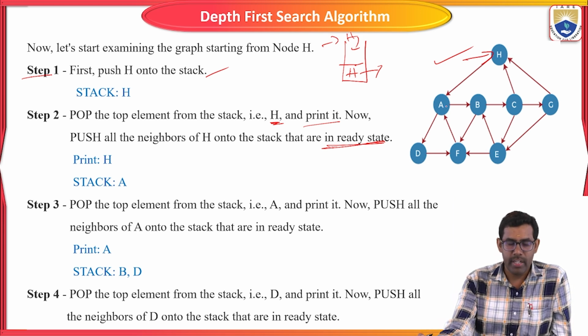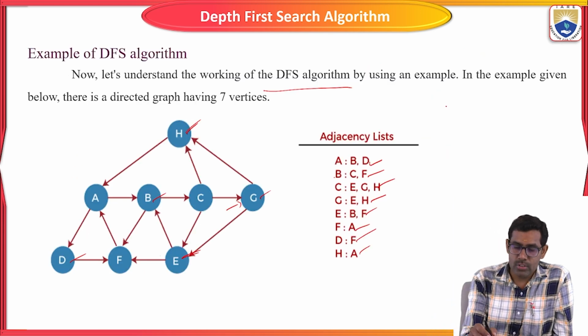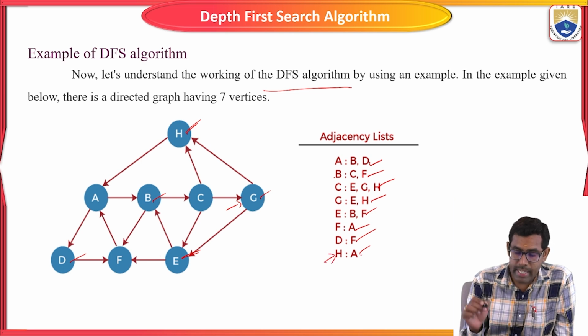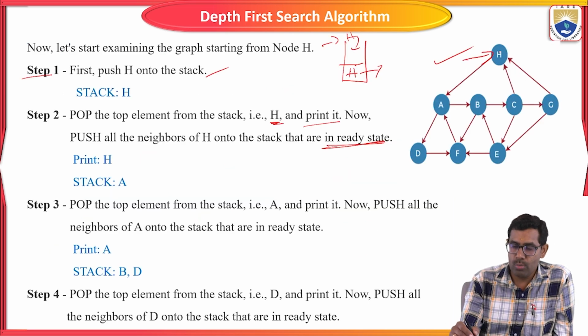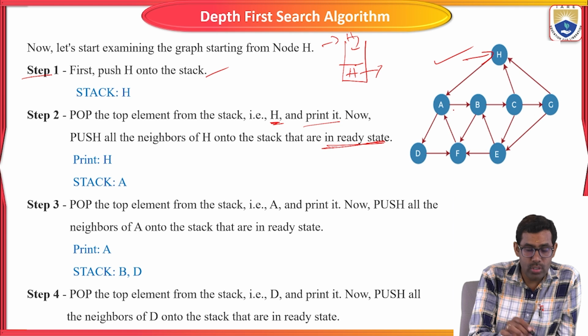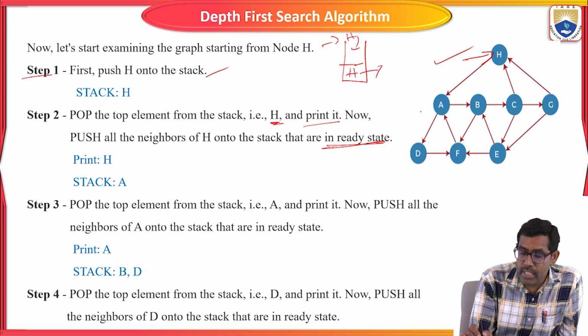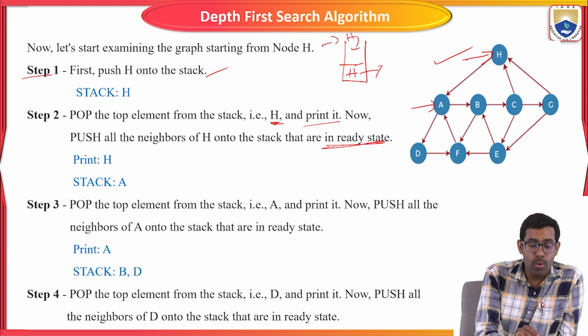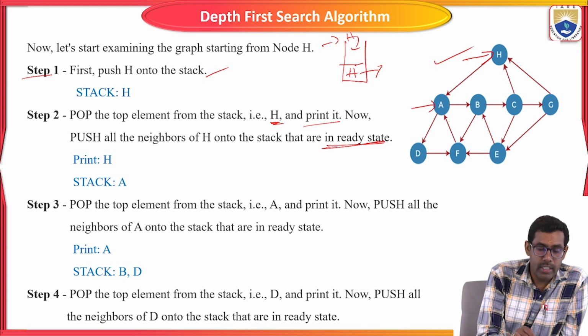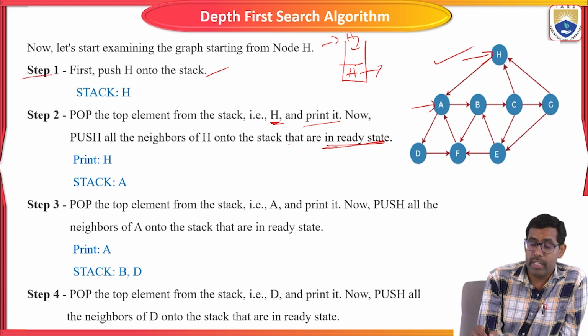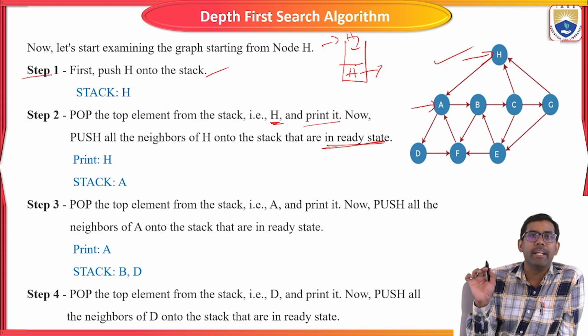Only A, as I already gave. So we push A into the stack. Now print H. Done. So now the stack has A.